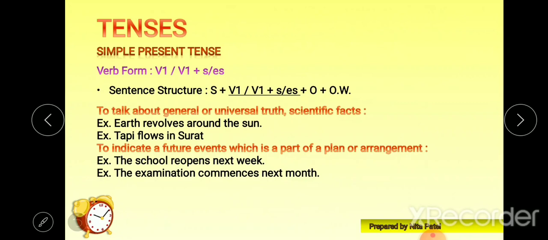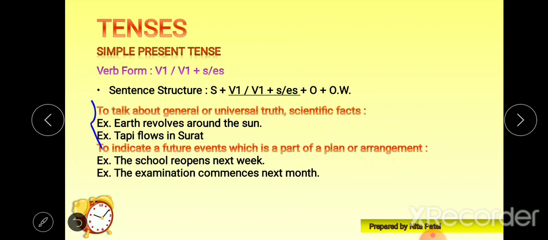To talk about general or universal truth or scientific facts. Now, general truth or universal truth, which the whole universe believes in, those facts, those truths are known as universal truth or eternal truth or a scientific fact. In that kind of situation we can use simple present tense.